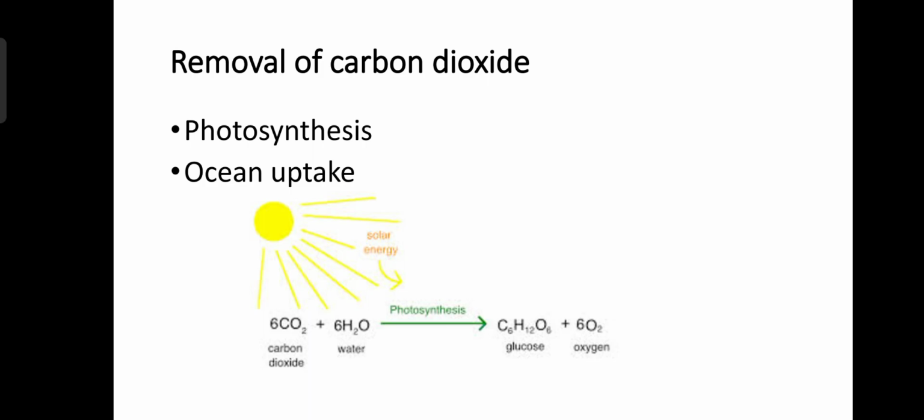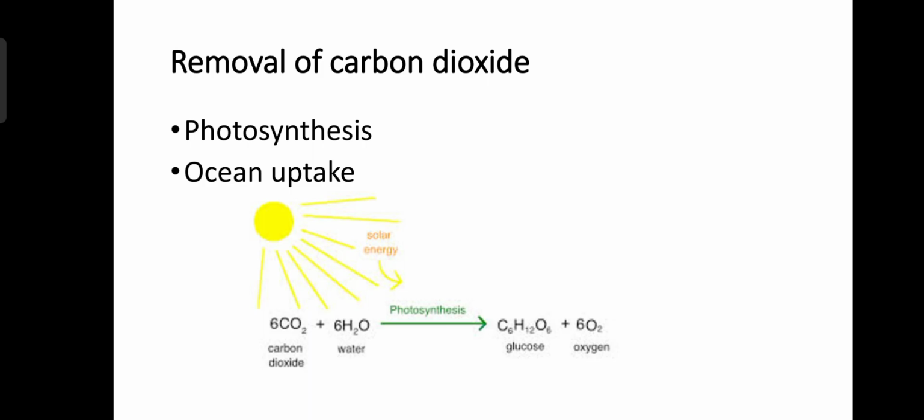Next process that removes carbon dioxide from the atmosphere is ocean uptake. The world's oceans serve as a massive sink that traps carbon dioxide because you know that there is also aquatic life in the seas. In that aquatic life, there are some green plants as well that have to prepare their food. To prepare their food, they need carbon dioxide, which is provided to them through the water. So much of the dissolved carbon dioxide in the ocean is used by plants and marine organisms.